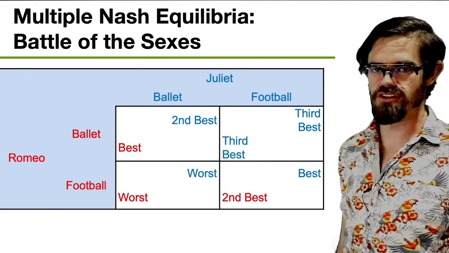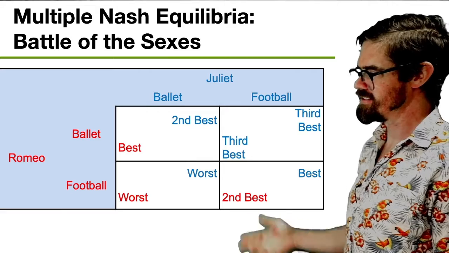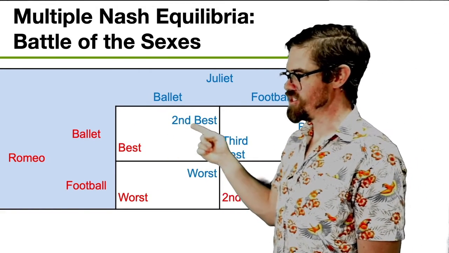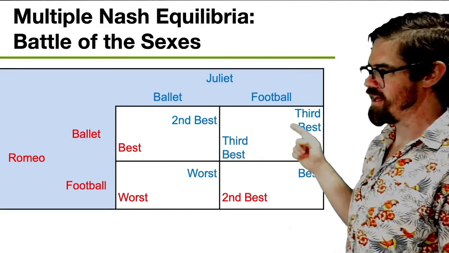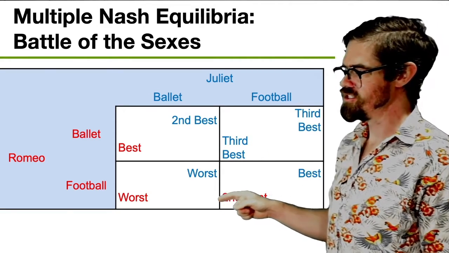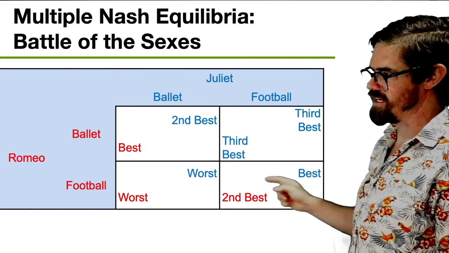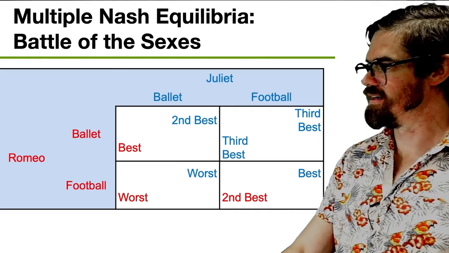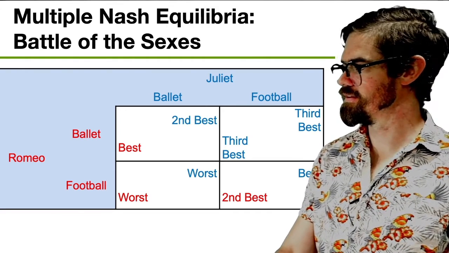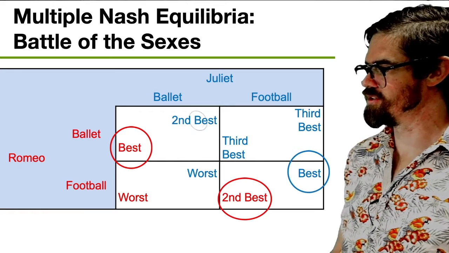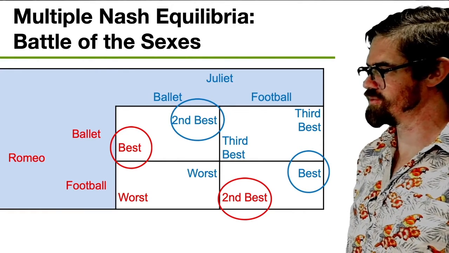So basically, they want to match each other, right? And it's the same thing for Juliet. If Romeo chose ballet, she would prefer going to the ballet rather than going to football. And if Romeo chose football, she would prefer to choose football rather than to go to the ballet. Okay, so there's Romeo's best choices, there's Juliet's best responses.